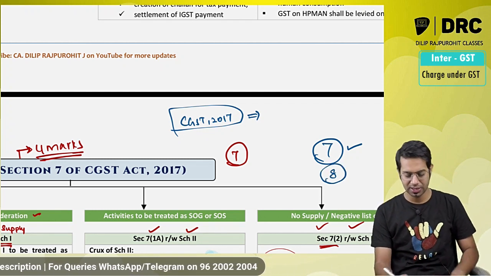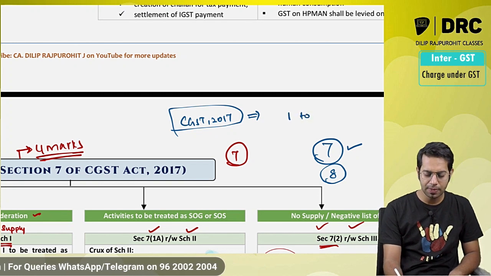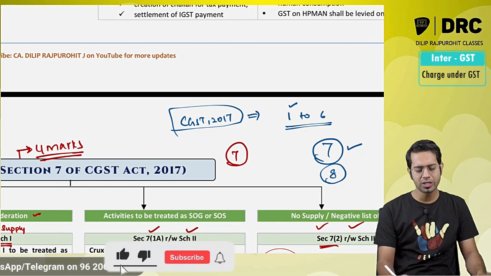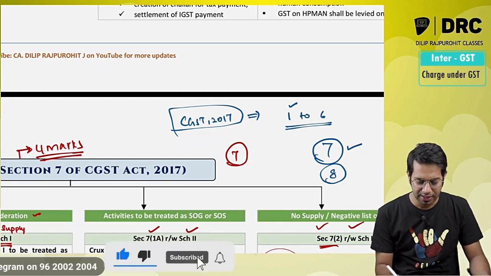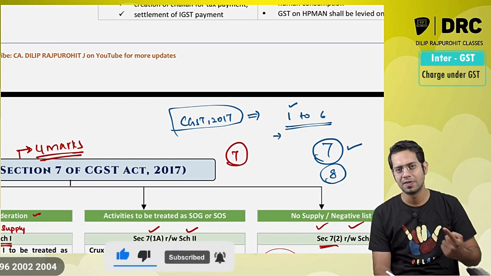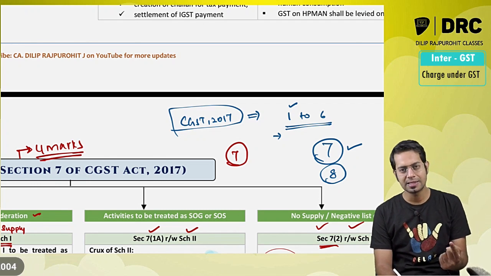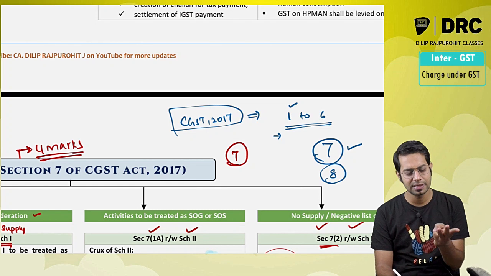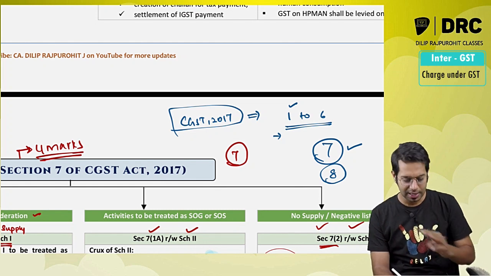Sir, what about other sections, sir? What about section 1 to section 6? See, section 1 talks about title, extent and commencement. The title of the act is Central Goods and Services Tax Act. It extends to the whole of India including the state of Jammu and Kashmir. It has commenced from 1st of July 2017.